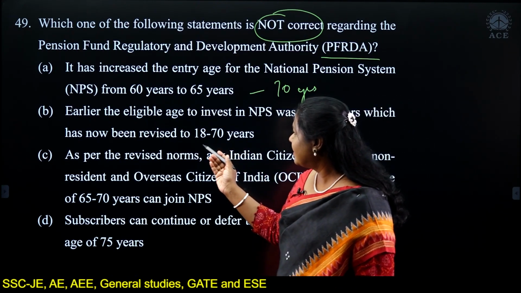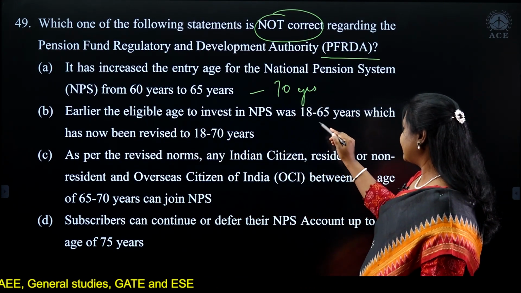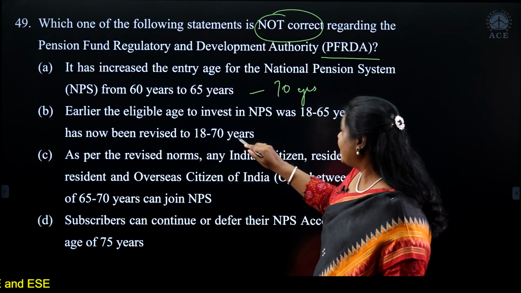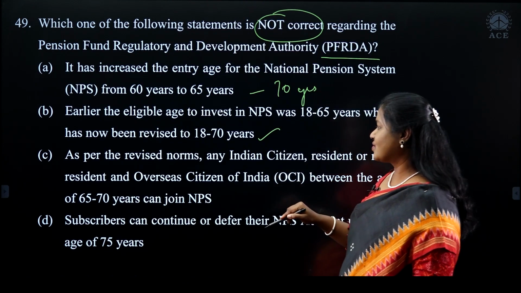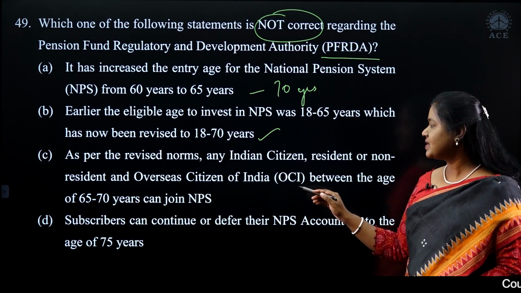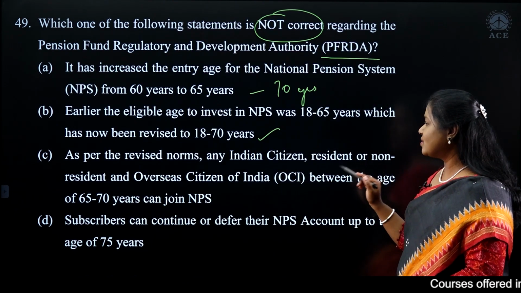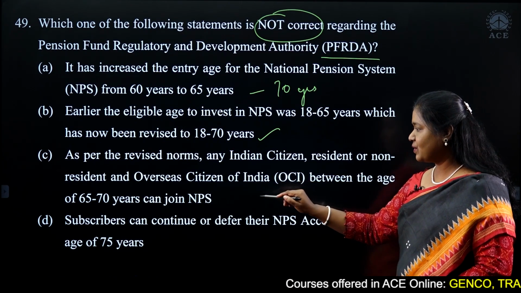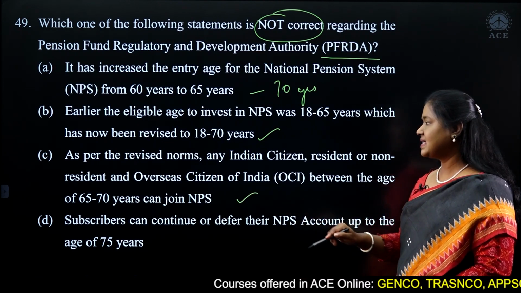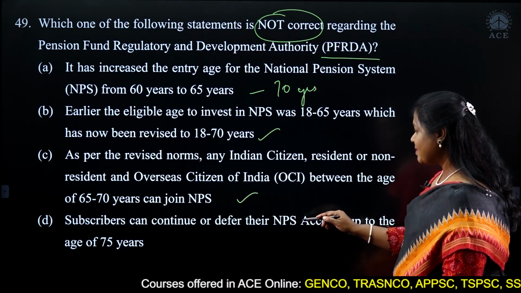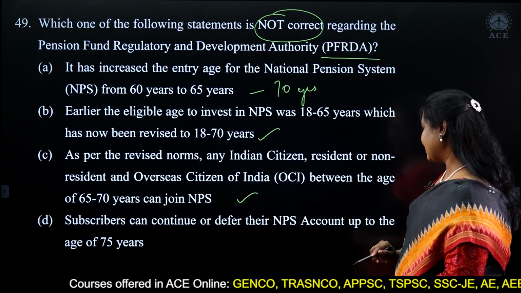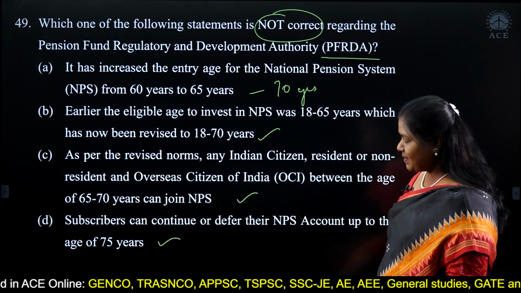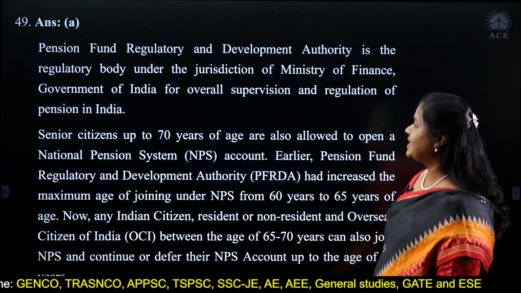The others: earlier the eligibility to invest was 18 to 65 years, which has now been revised from 18 to 70 years. This is true. As per the revised norms, any Indian citizen, resident or non-resident, and overseas citizen of India between the age of 65 to 70 years can join NPS, which is again true. And subscribers can continue or defer their NPS account up to the age of 75 years. This is also true. The first statement is false because it is up to 70 years.